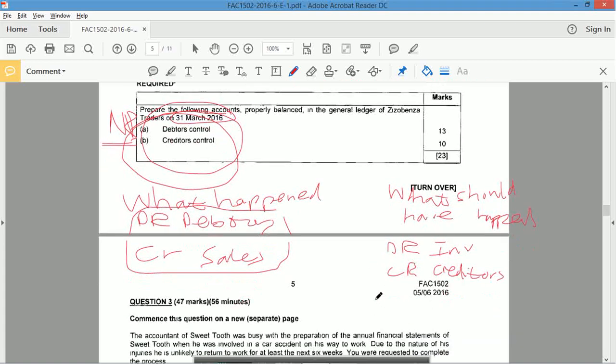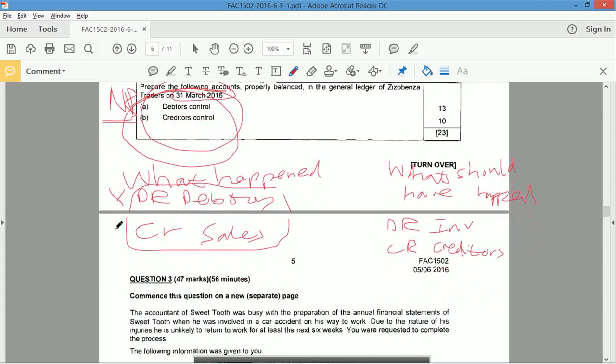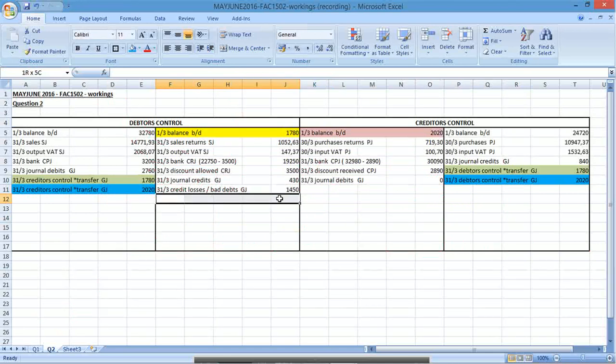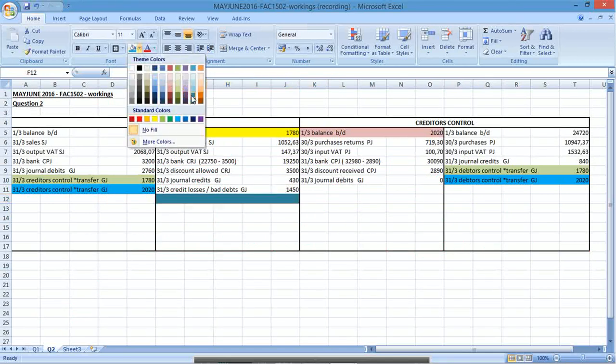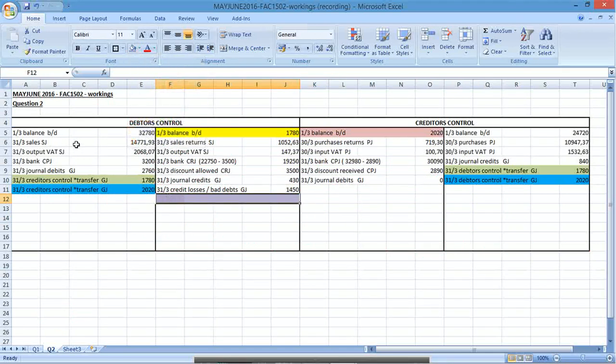Okay, so are you happy with this? No, you're not. This needs to be reversed out. Okay, so how do I decrease debtors? I would have to credit this and I would have to debit that to remove this error. Do you agree? Okay, so credit the debtors. Let's fix the debtors. See, this is the distinction part of the question. Everything else is easy. Now they need to challenge you because they can't make getting a distinction easy.